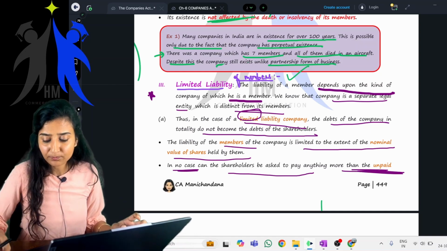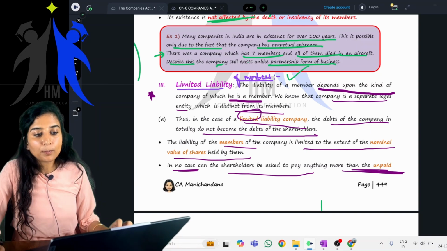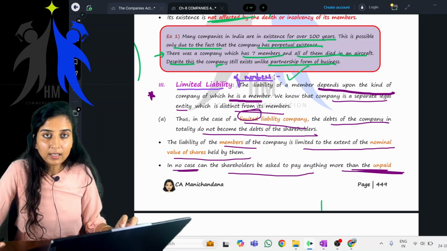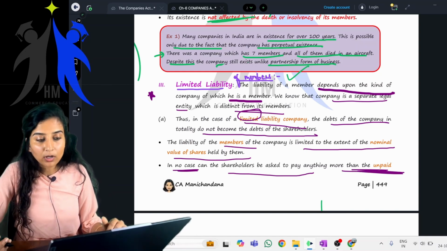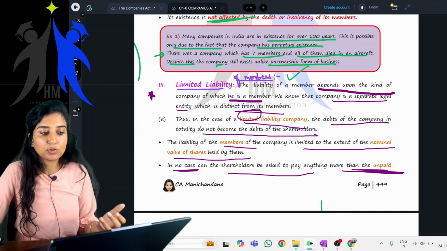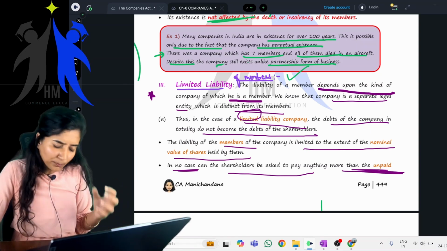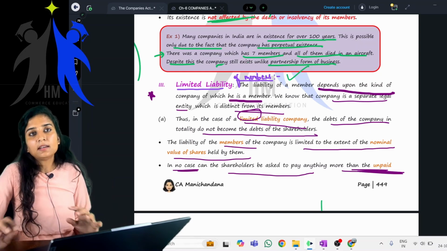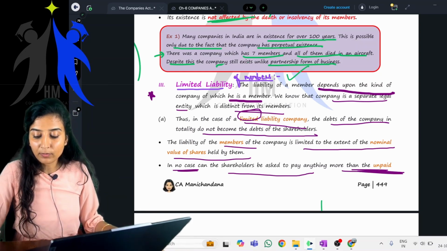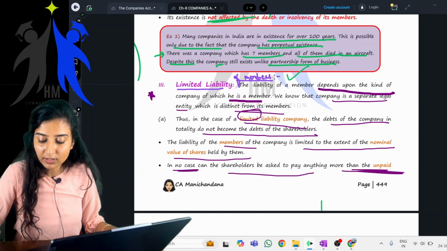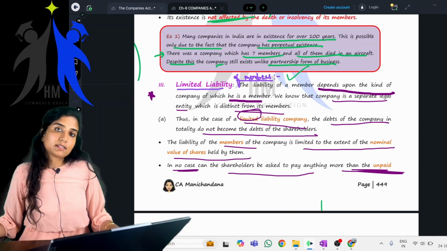I'm sorry, students. What I'm telling you all is to make sure you put in a lot of effort to study and learn whatever is done in class, and revise on a daily basis. Make sure you attempt questions once you finish a particular chapter. You put in all efforts from your end and leave the results to God. He will take care. But without putting in efforts, you cannot rely on God. Okay, fine. So this is it from my end.